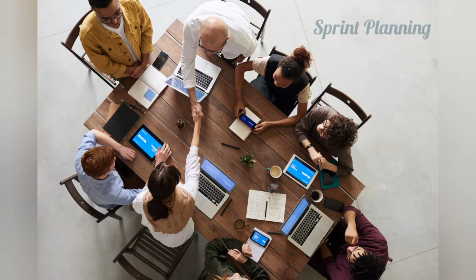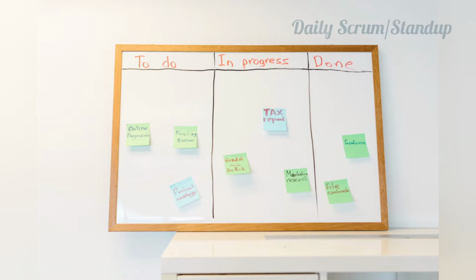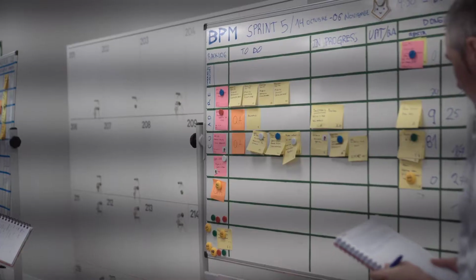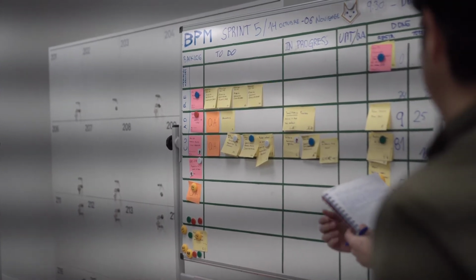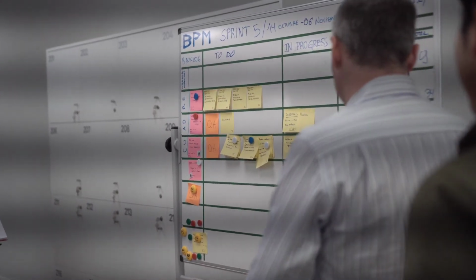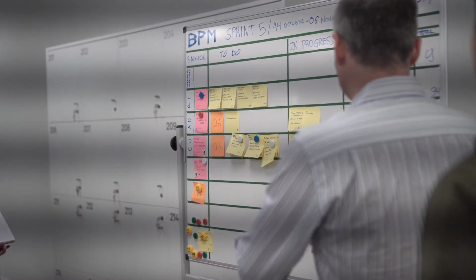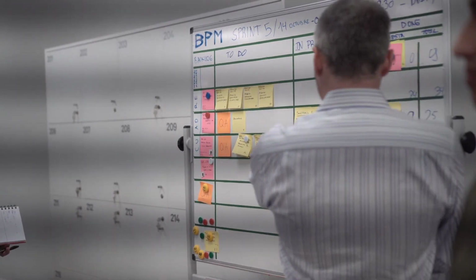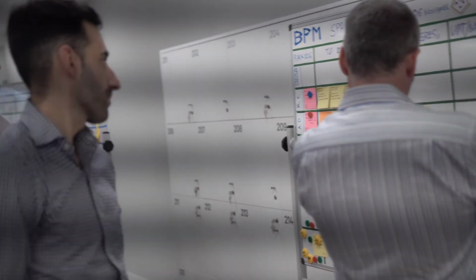Sprint planning. Sprint planning is an event in Scrum that kicks off the sprint. The purpose of sprint planning is to define what can be delivered in the sprint. This can take 2 to 4 hours and involves the entire Scrum team. Daily stand-up or daily Scrum. This meeting is an opportunity for the project team to discuss progress at a high level. These meetings last 15 minutes on a daily basis and allow each contributor to report on their accomplishments since the last stand-up meeting.